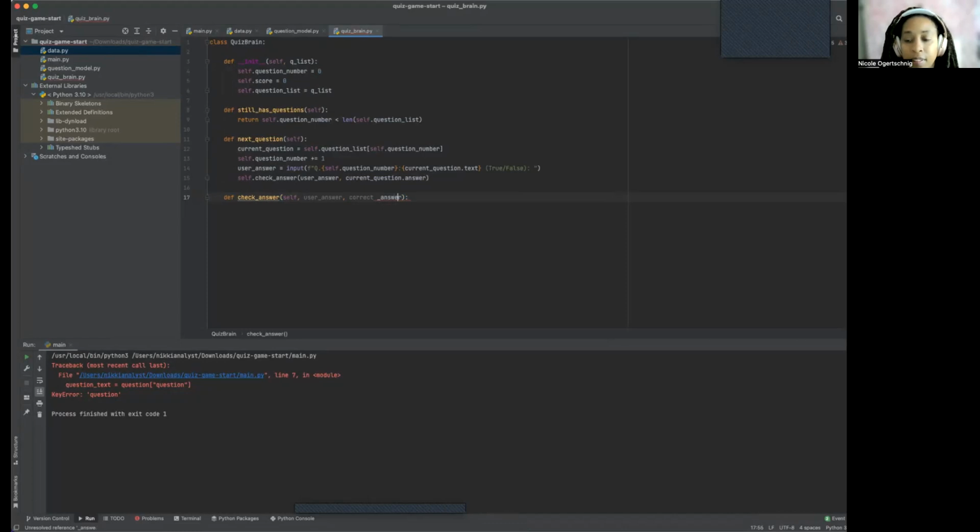Hold on. Did something crazy. So hold on. Self, user, answer, correct, underscore, answer. Did I do that right? There we go. It's not grayed out, but there's a red squiggly line. All right, don't worry, we'll figure all this out.